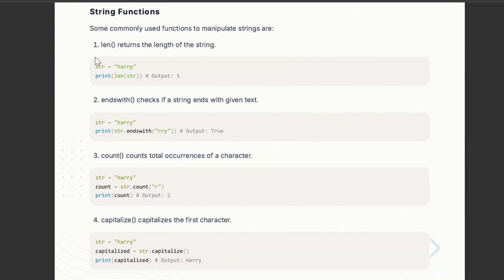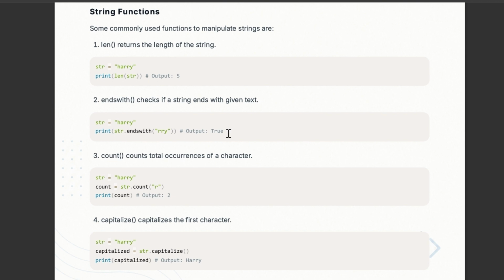By using this function, we can find the length of any string. How? This is our string. By using len in front of the string, and then when we print it, we can find out the length of the string. With the function endswith, which checks the end of the given text. How? Like I am searching for RRY. If this is contained in that string, it will print whether this is true or not. The output will be true.